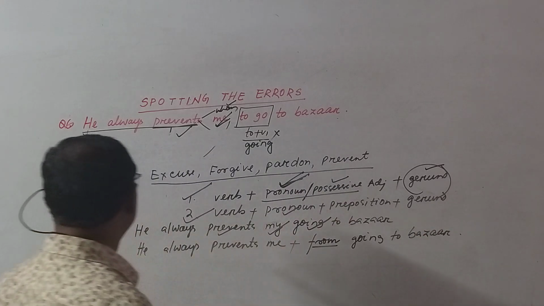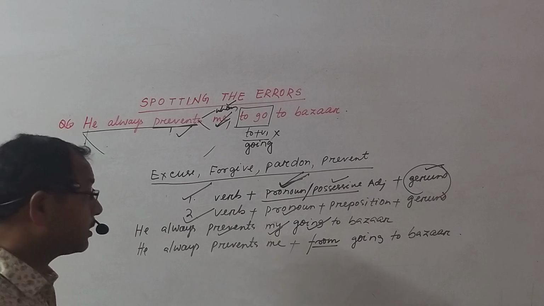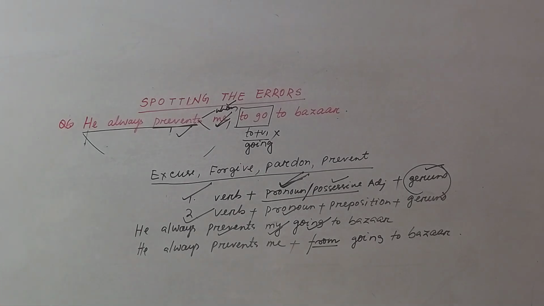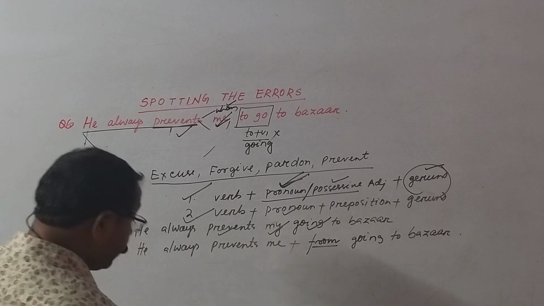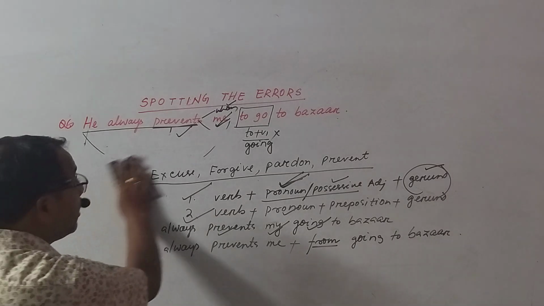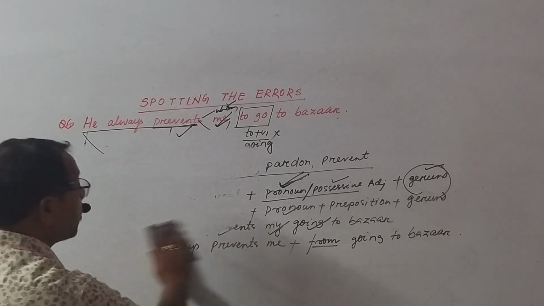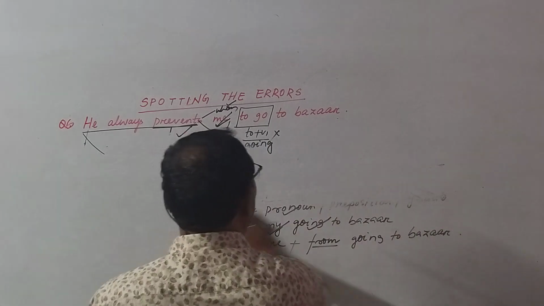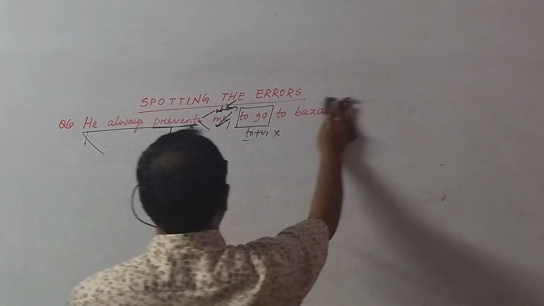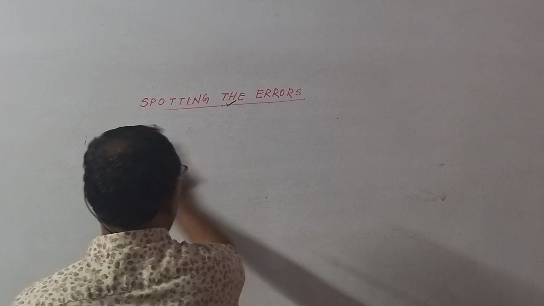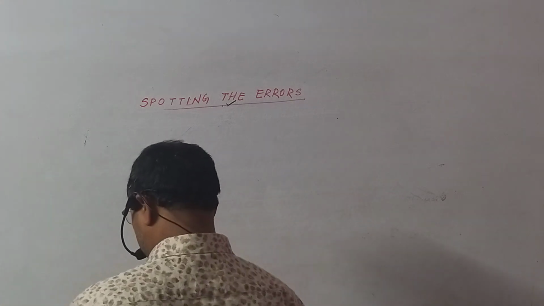Okay. Question number 6. Did you get the sense? The excuse, forgive, pardon, and prevent. These four words, they take gerund not directly, but after a pronoun or a possessive adjective. Okay. Come to question number 7.